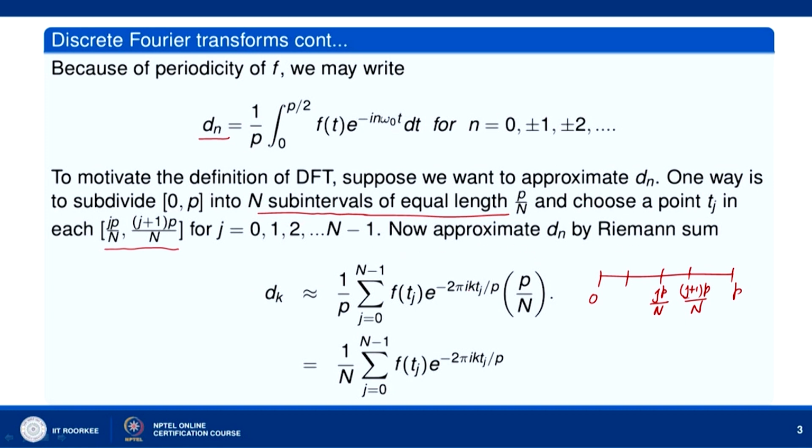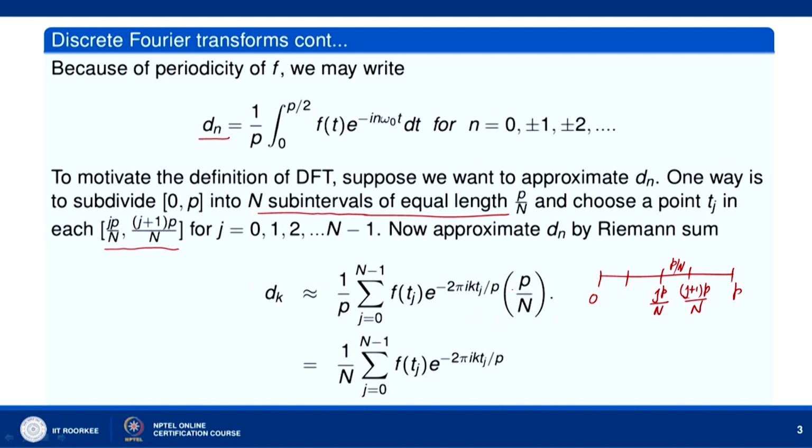Since we want the value of d_k, instead of n we write k, so we get e to the power minus 2 pi i k t_j by p, and then we multiply by the length of each subinterval, which is p by n.